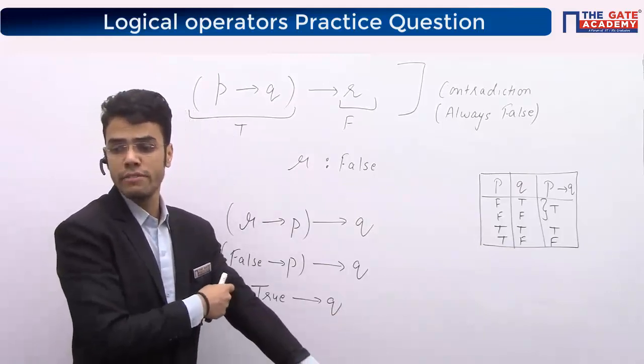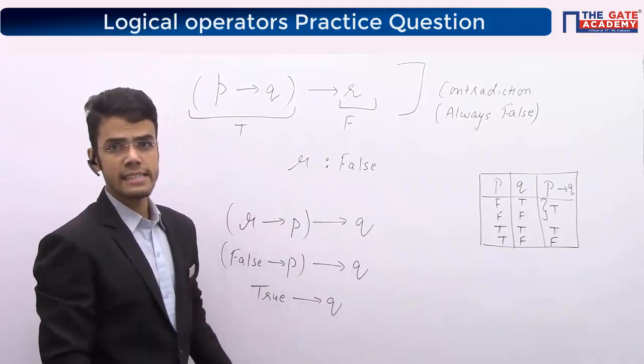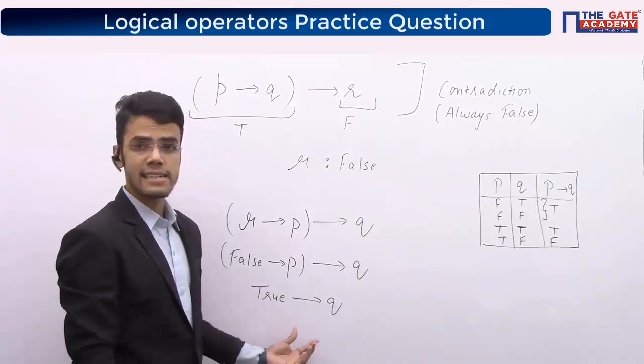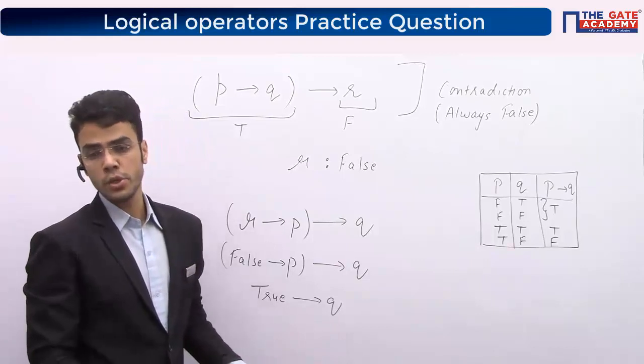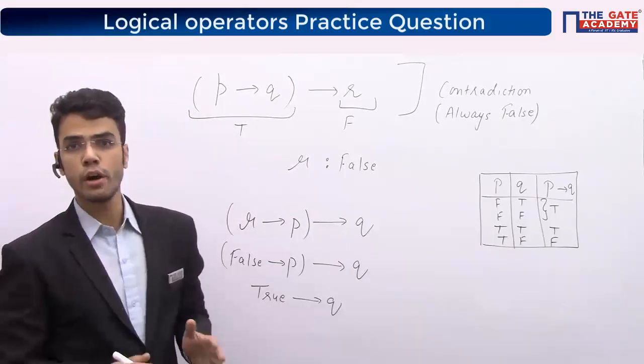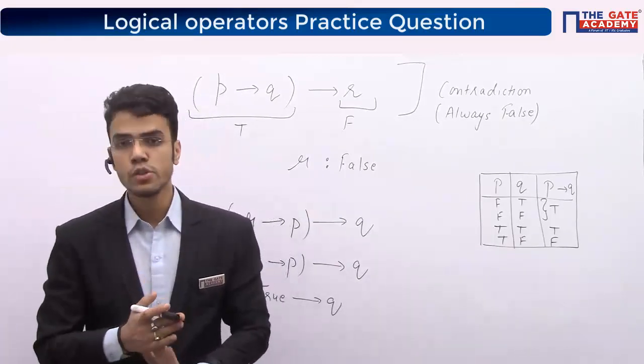Fourth option says always true when Q is true. That is exactly correct. Why? Because if Q is true, I am going to get my answer to be true, right? So my answer is going to be option number D. So hope you have understood it.